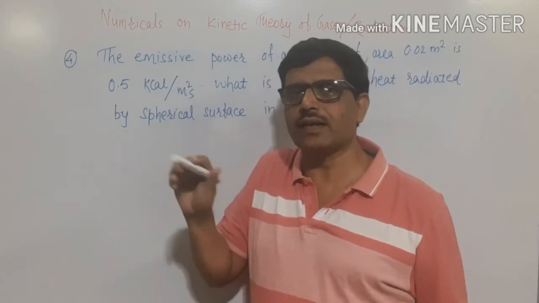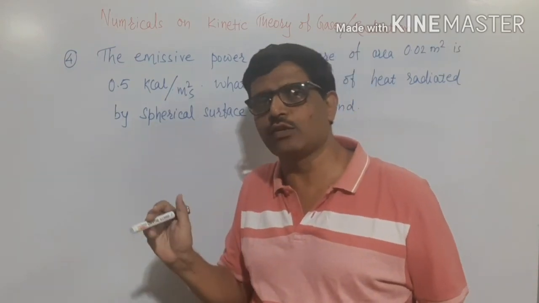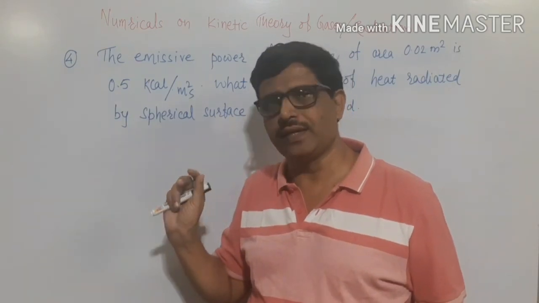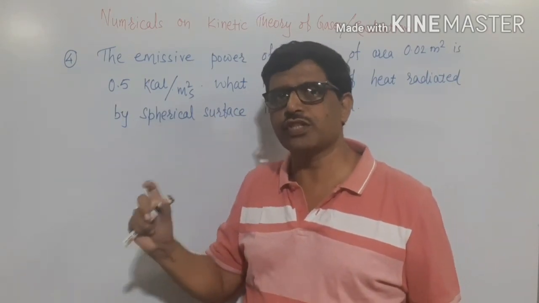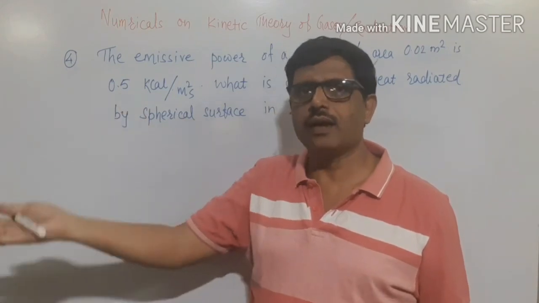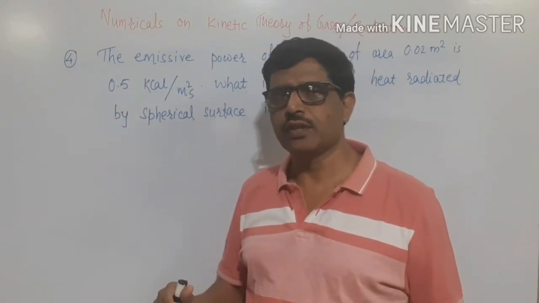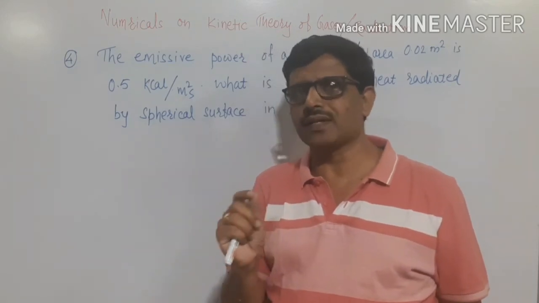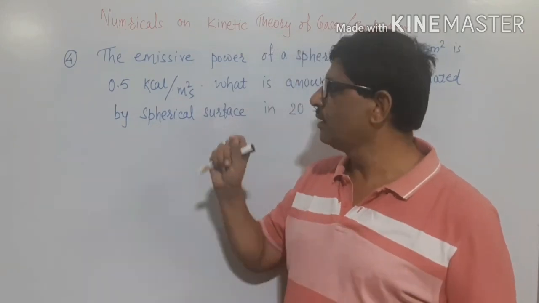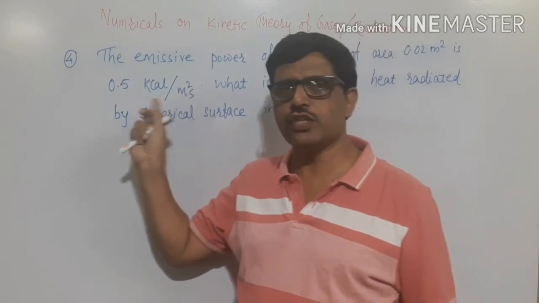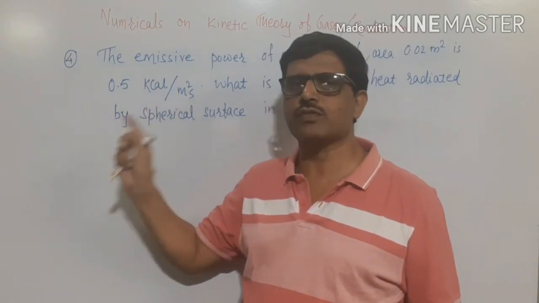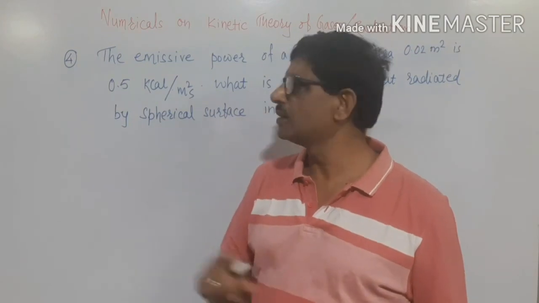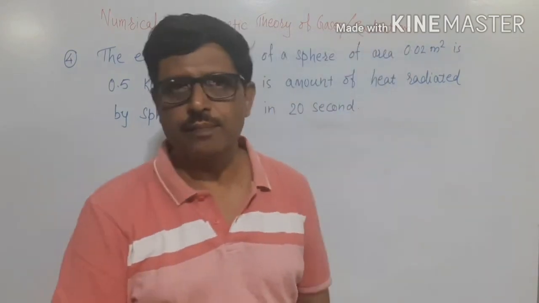Now, we will study about this more in the next chapter, thermodynamics. At this juncture, you only have to remember that here the emissive power, instead of being given in joule per meter square per second, is given in the form of heat unit, that is 0.5 kilocalorie per meter square per second.